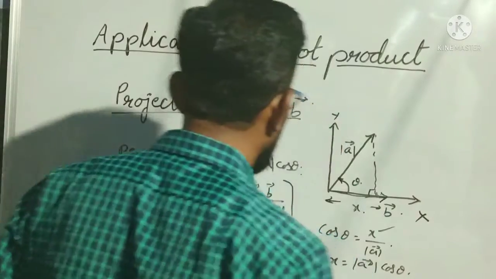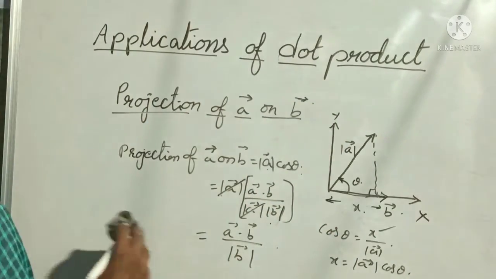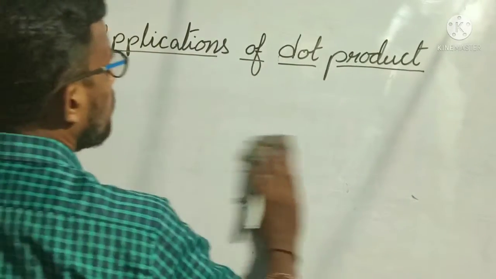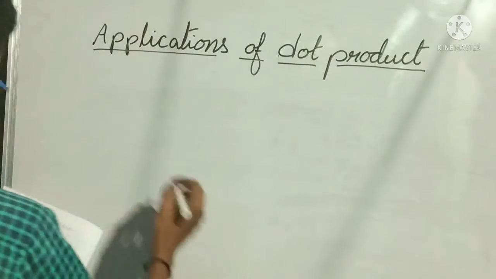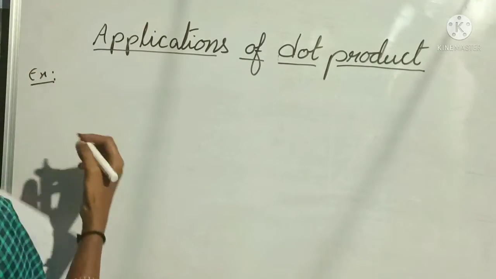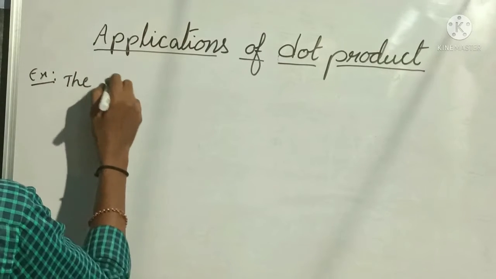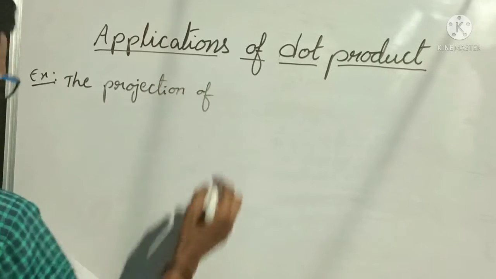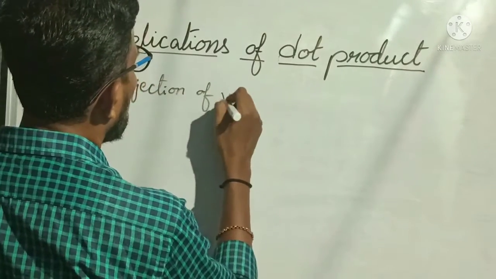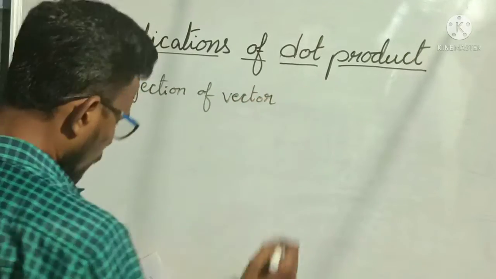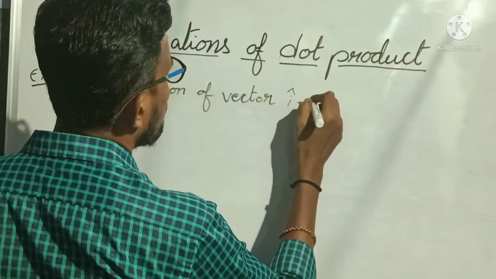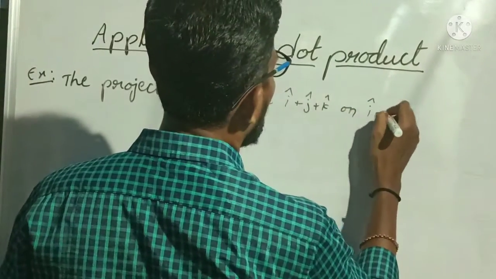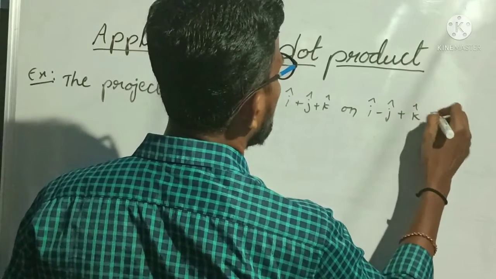No. So let us do one problem related to this projection of one vector on other vector. Okay. This is my first concept in today's class. So example, anyone who wants to note down, note down. The projection of vector i cap plus j cap plus k cap on i cap minus j cap plus k cap is dash.